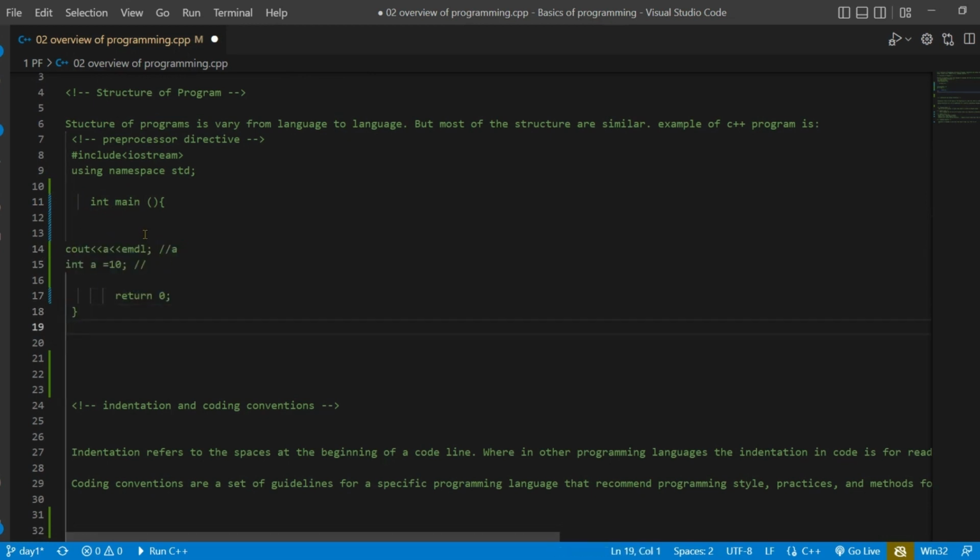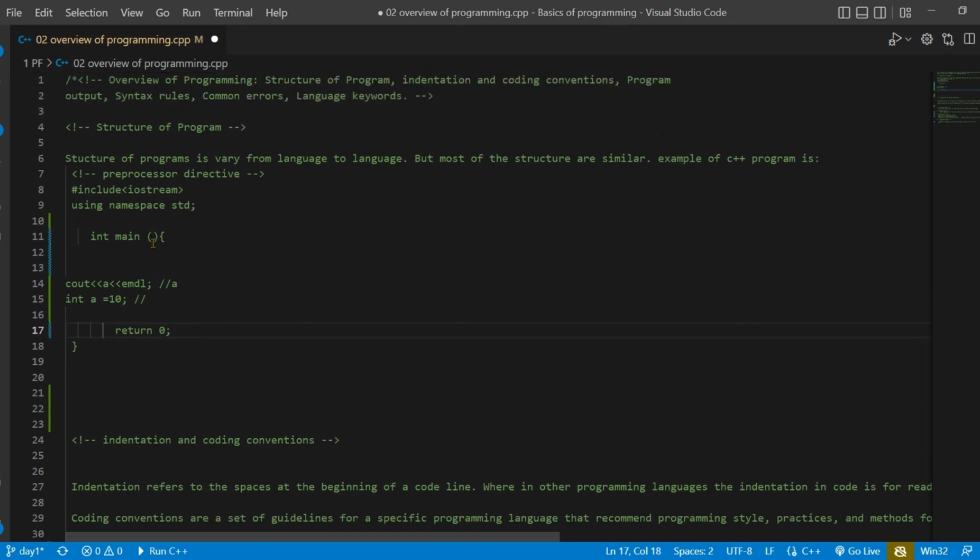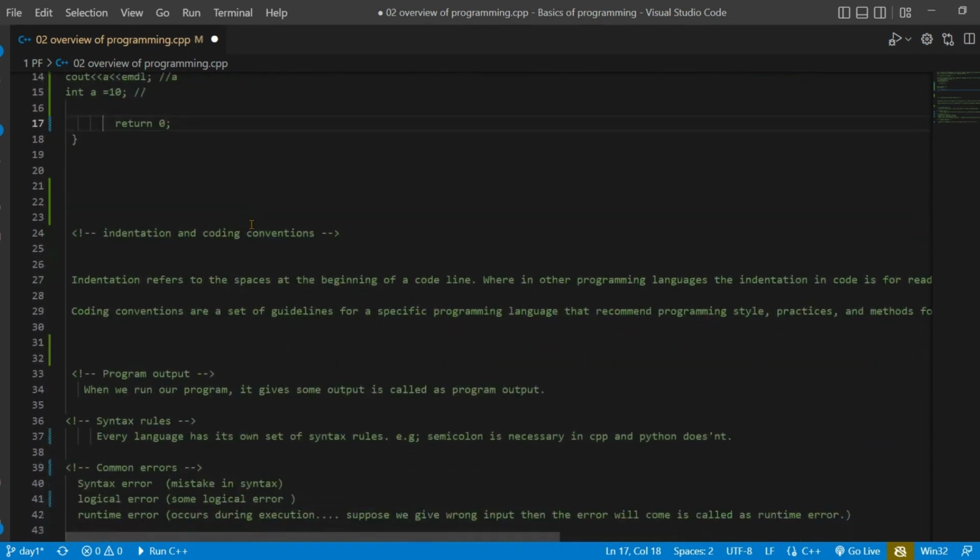Another thing I want to mention is that return 0 is not necessary in the updated versions of the C++ compiler, but it was important in the older versions. This is the structure of C++ programs, and this structure varies from language to language. It may change in Java and it may change in Python, so don't confuse it with other languages.